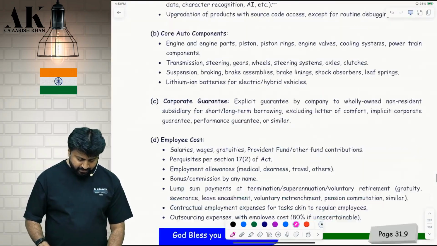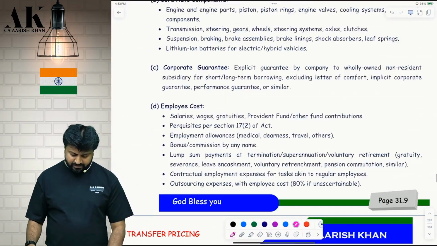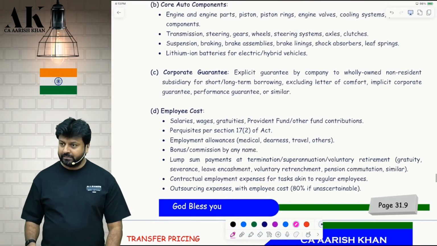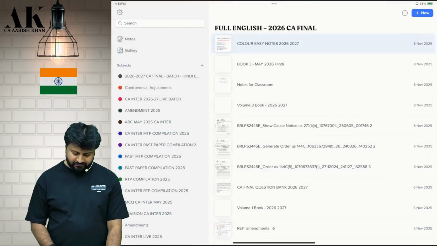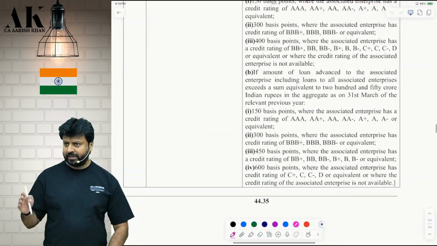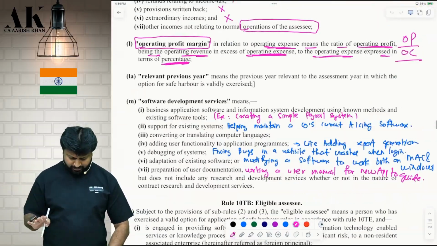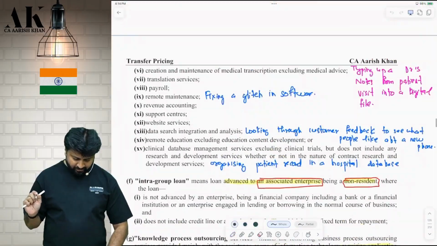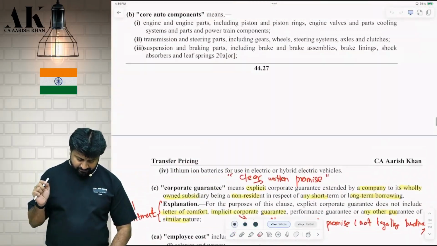Corporate guarantee, important definition. Come here, please. What is corporate guarantee? Page number 31.9. Or if you want to see from the textbook, then textbook. I will be reading from the textbook. You can refer to the color book. It's okay. In the textbook, I have mentioned a few points for you all so that you can also write down the meaning of certain terms.